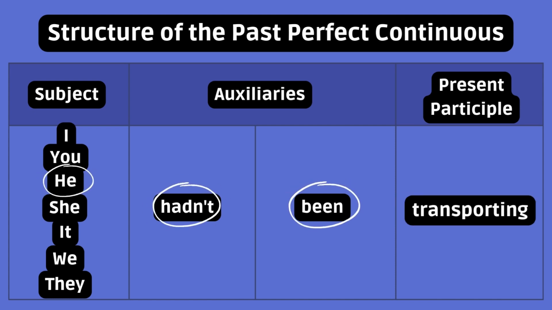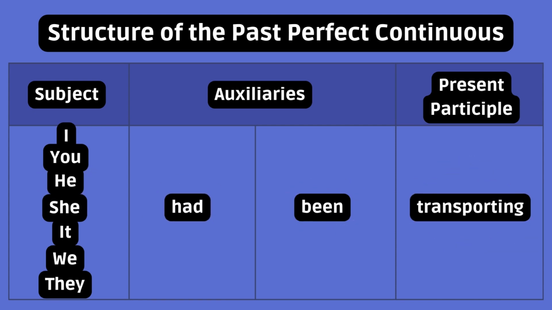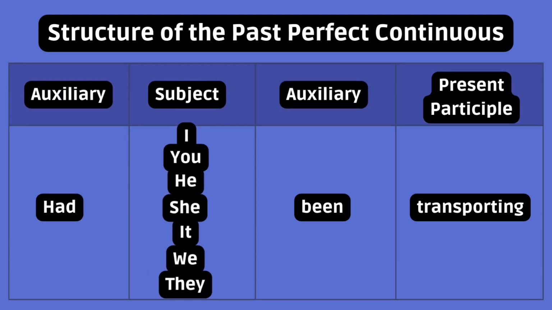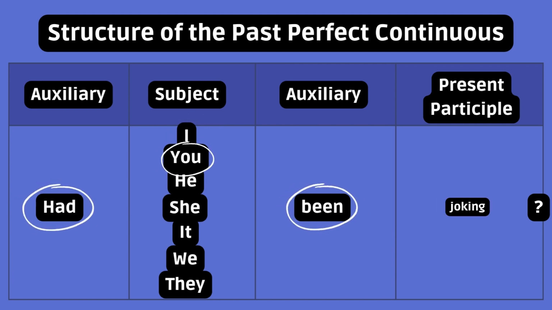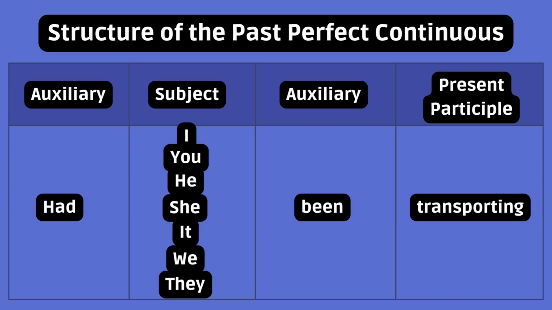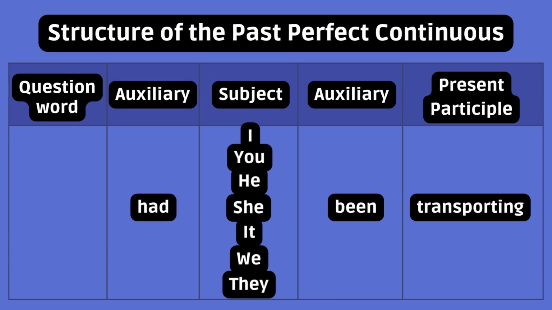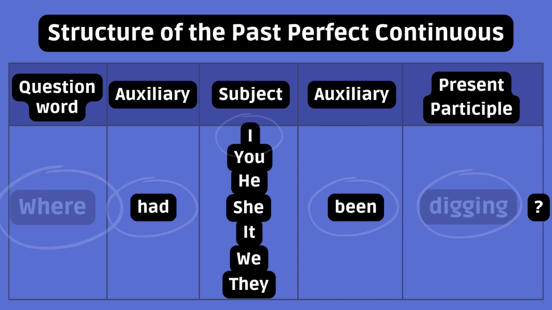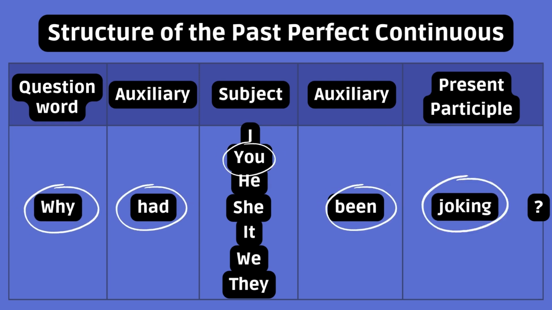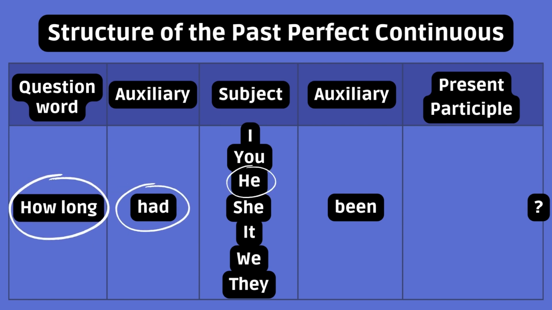He hadn't been transporting. When using the past perfect continuous in a question, just flip the order of the subject and had. Example: had I been digging? Had you been joking? Had he been transporting? Question words can be added at the very beginning of the sentence to form open questions. Example: where had I been digging? Why had you been joking? How long had he been transporting?